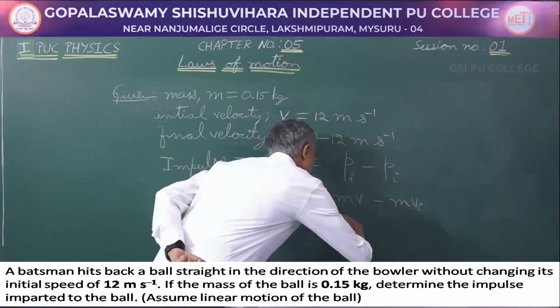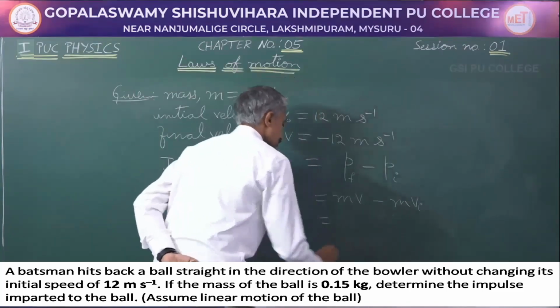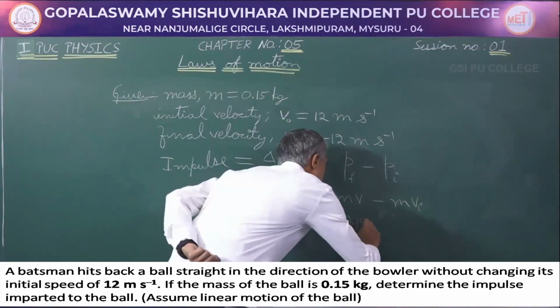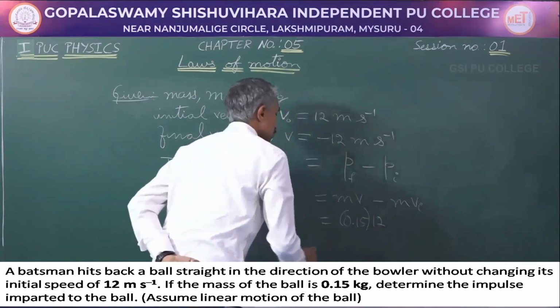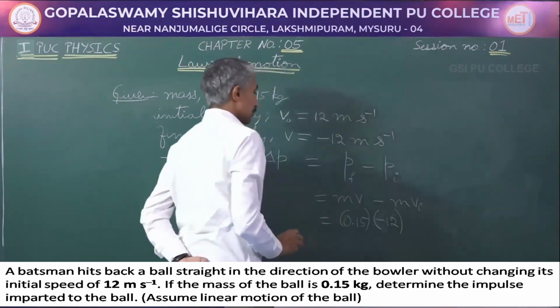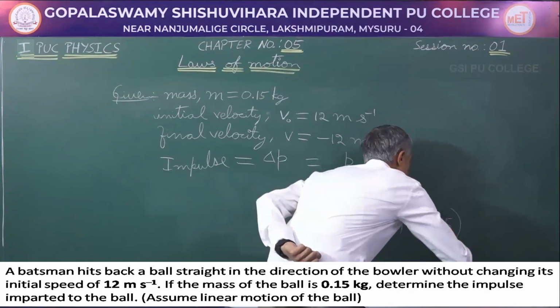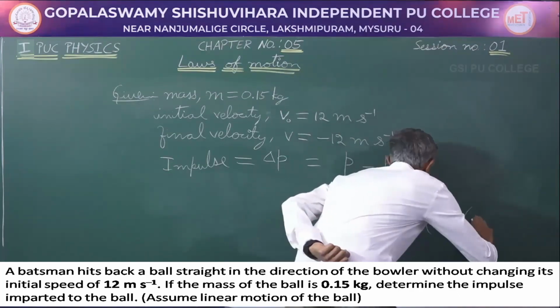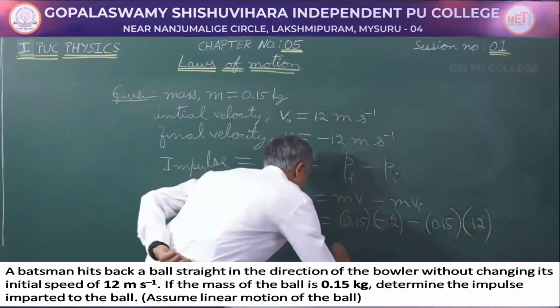Further, what is the mass? 0.15 kg into minus 12 meter per second, minus 0.15 kg into 12 meter per second.